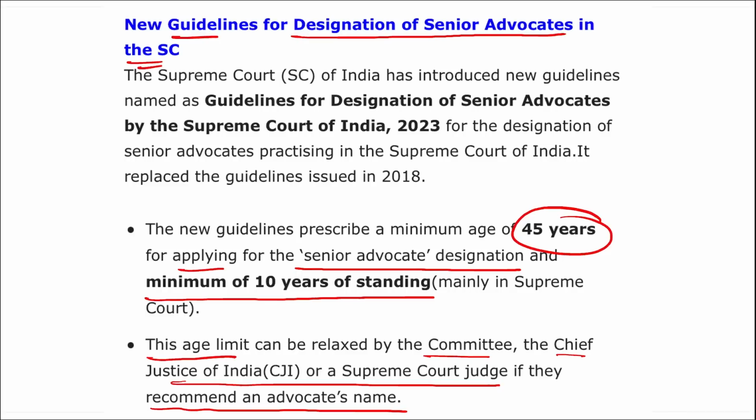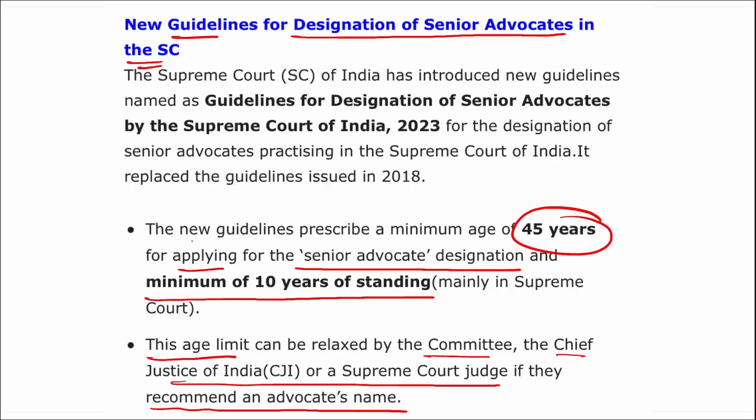The reason for these new guidelines is because this was ruled by a 3-judge bench that was led by Justice Sanjay Kishan Kaul. The ruling was in response to a case seeking modifications in the senior advocate designation guidelines set in 2017. Right? The new guidelines mention that any judge of the Supreme Court can recommend an advocate's name in addition to the Chief Justice of India.